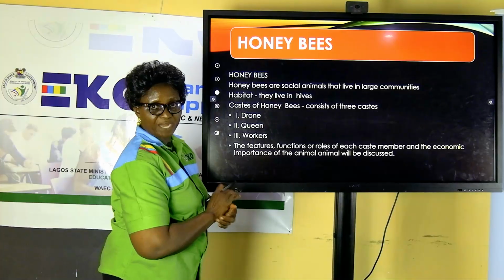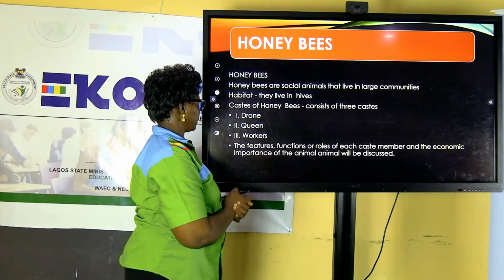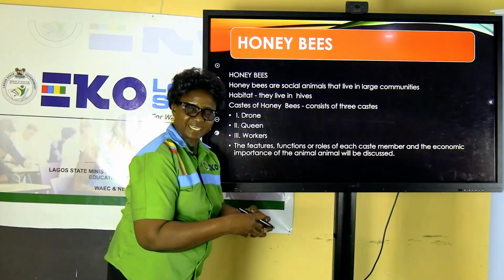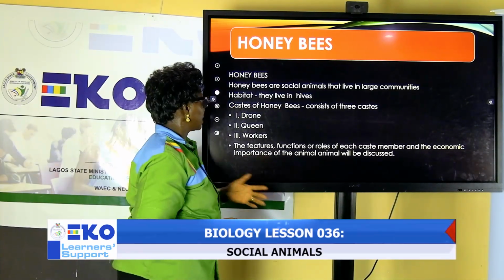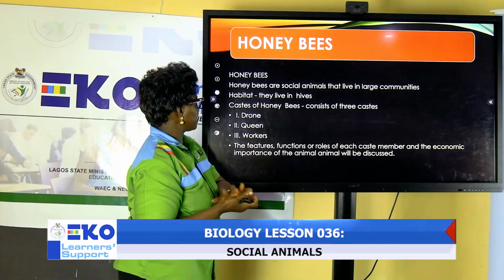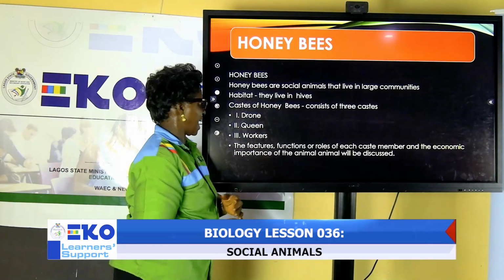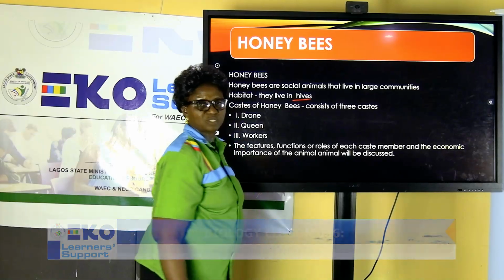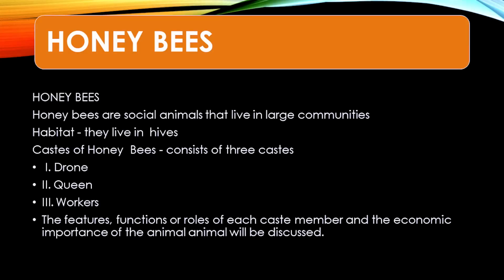Then the second group that we'll be focusing on is the honeybee. Honeybee, where do they live? They are animals that live a life as a community. They live a community-based life. They are equally called social animals. They congregate in large numbers. Where do they live? Places where we find honeybees are called hives.